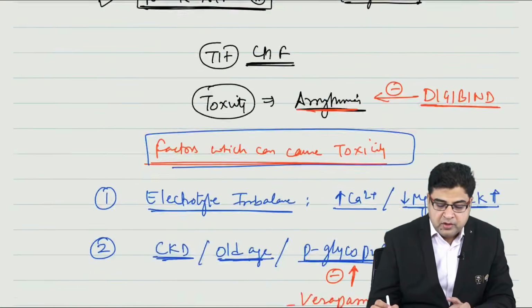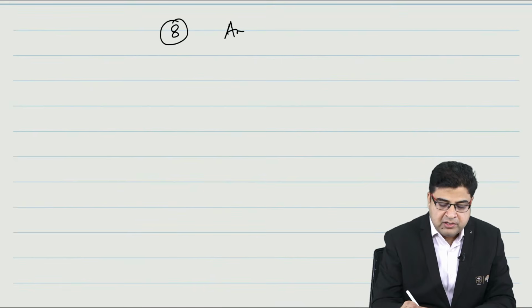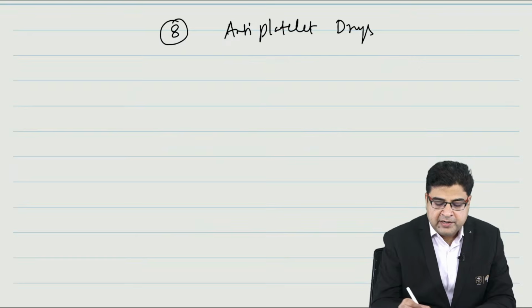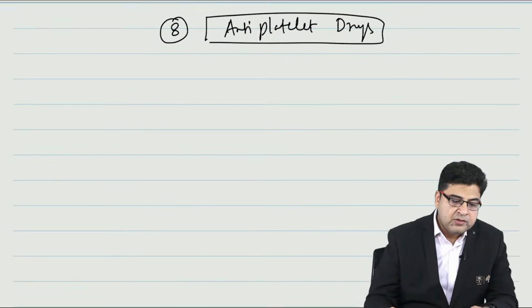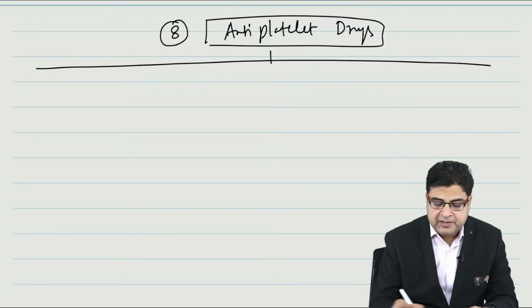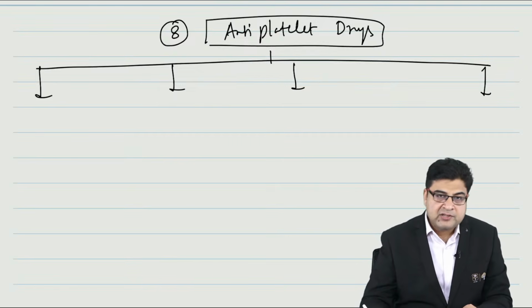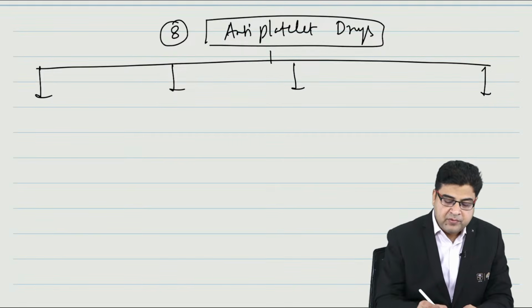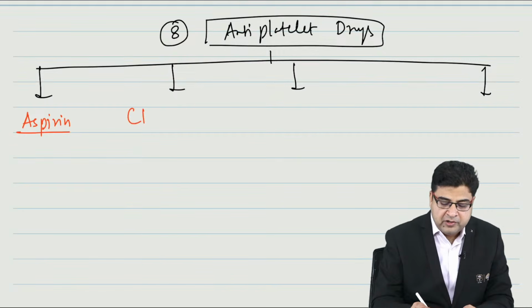So let's move on to topic number 8, which is from hematology. Medicines known as antiplatelet drugs are those medicines which are given to inhibit platelet aggregation. Which medicines are antiplatelet medicines? There are 4 groups of medicines which are known as antiplatelets. What are the examples of antiplatelet medicines? Number 1, first is aspirin, which is very, very important for your exam.